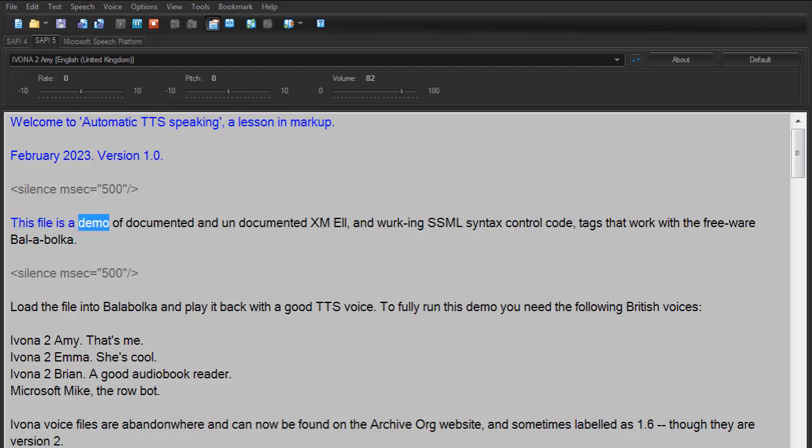This file is a demo of documented and undocumented XML, and working SSML syntax control code, tags that work with the freeware Balabolka. Load the file into Balabolka and play it back with a good TTS voice. To fully run this demo you need the following British voices.